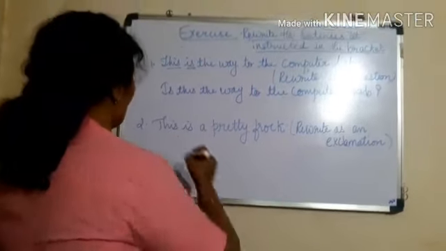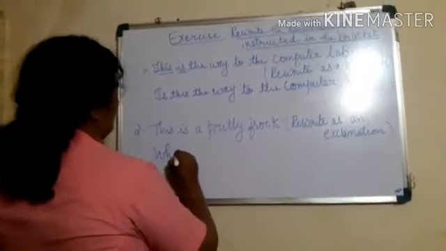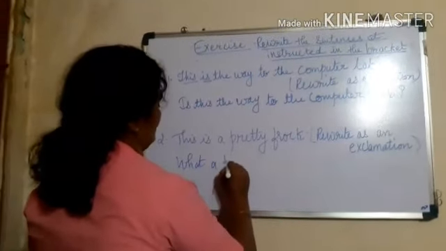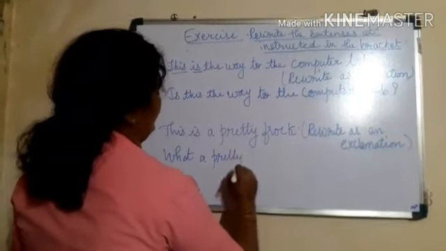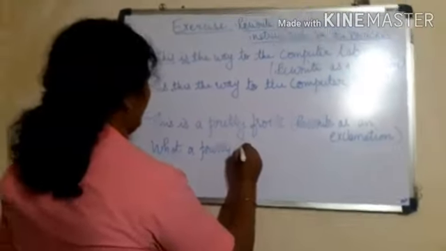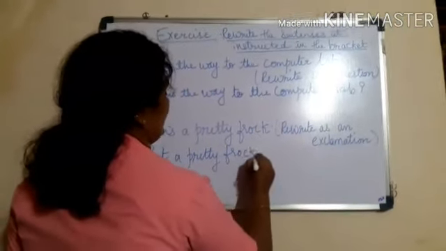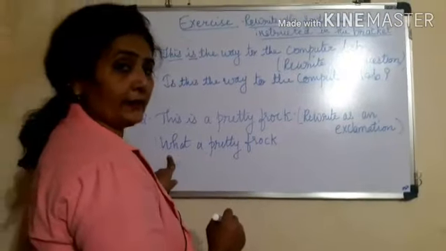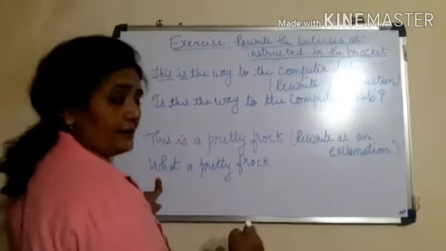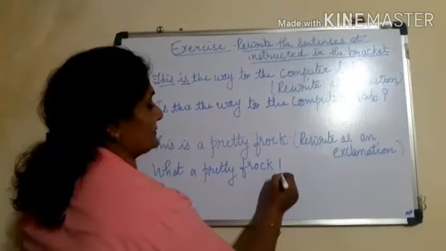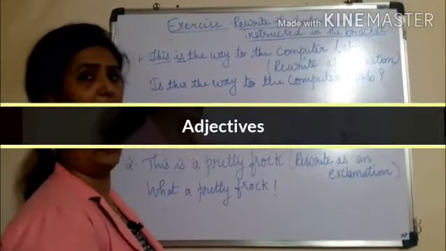So we'll write, what a pretty frog! This will also start with a capital, and exclamatory sentences end with the exclamation mark.